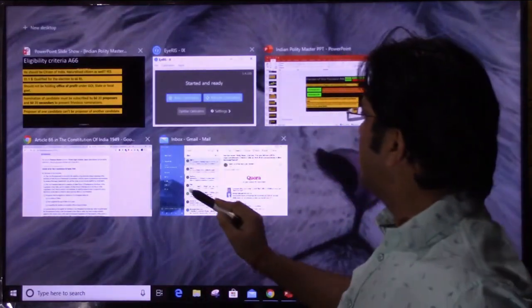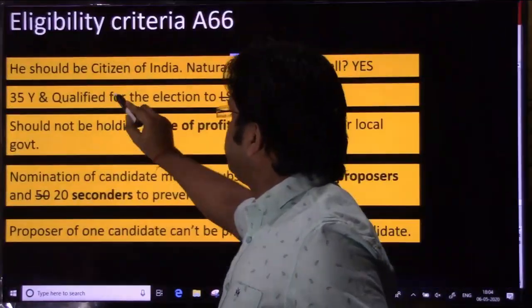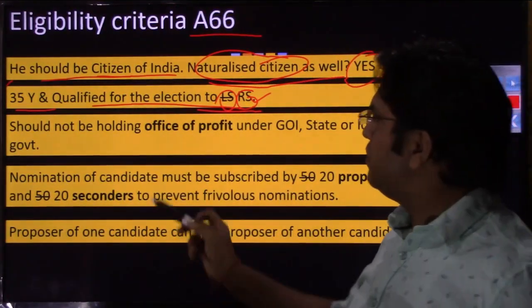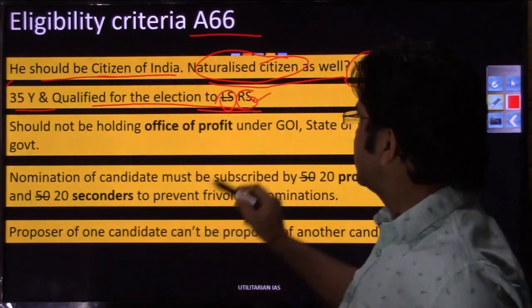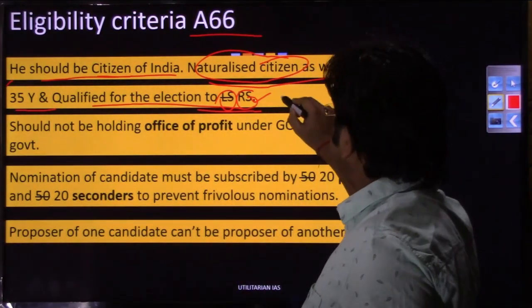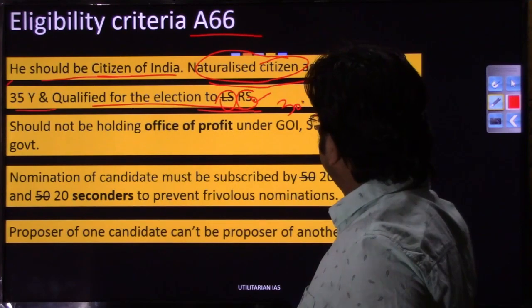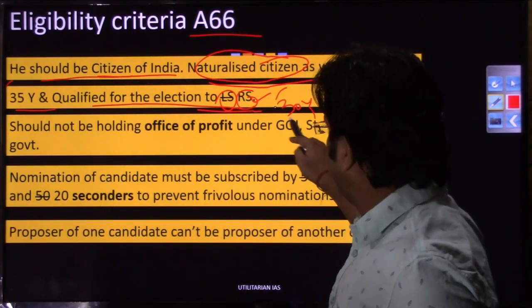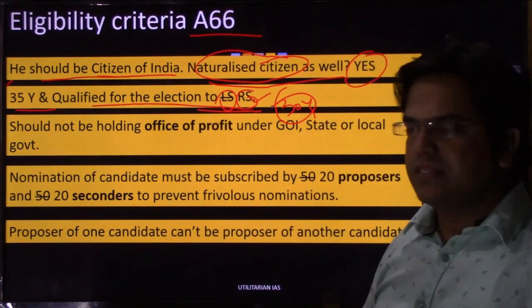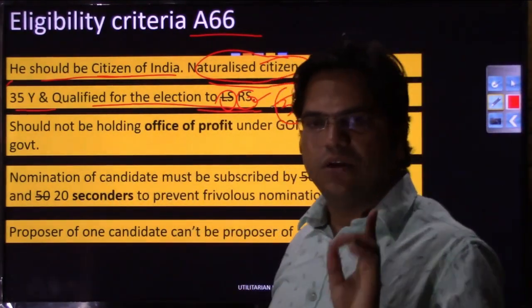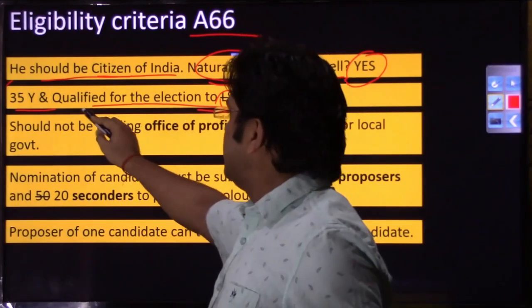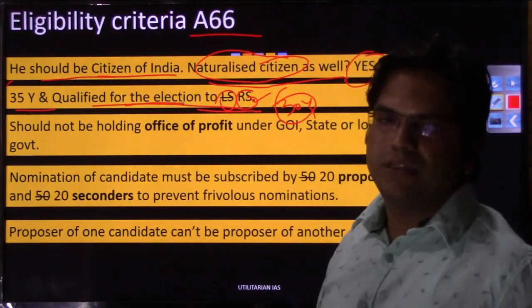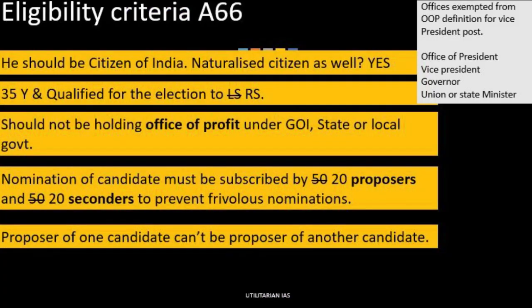So do not try to connect it with Rajya Sabha membership, because for Rajya Sabha the age criterion is just 30 years. That is one difference. The age criterion for the Rajya Sabha is 30 years, but here you have 35 years along with it. He should also be qualified for election to the Rajya Sabha.